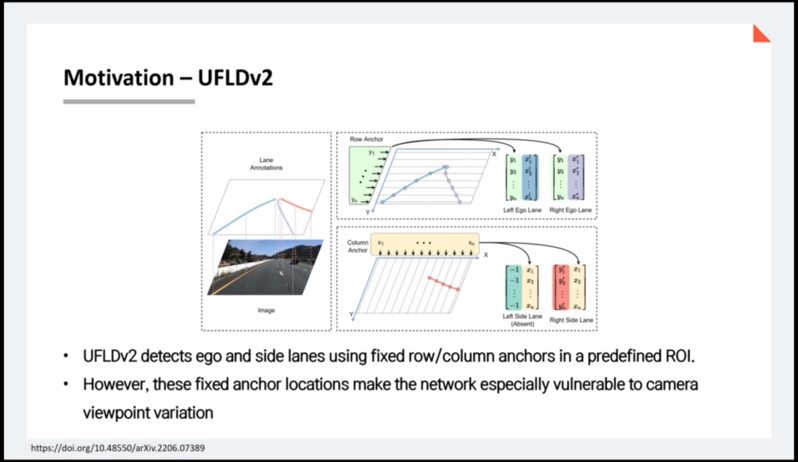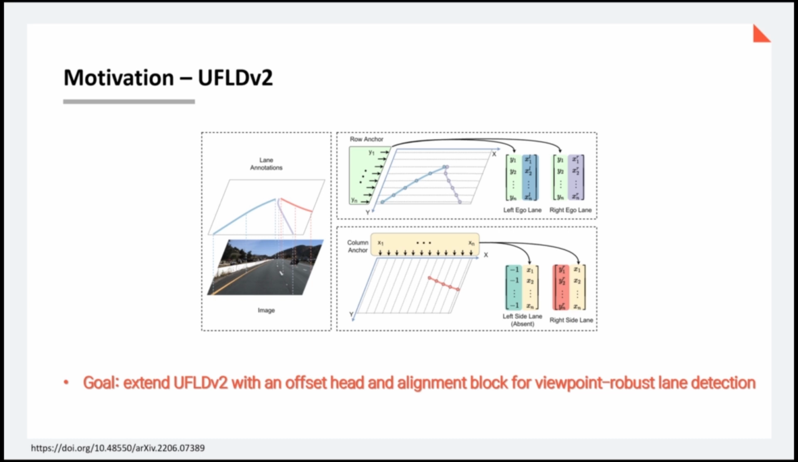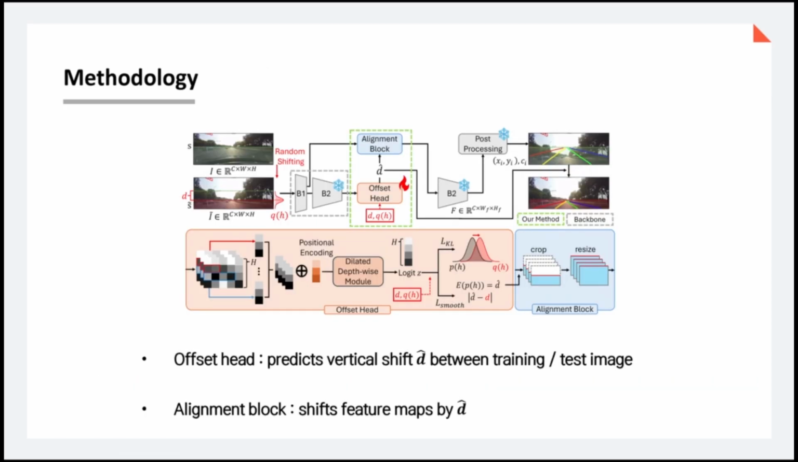This figure illustrates the hybrid anchor system of UFLDV2. Row and column anchors are placed at predefined positions in the image, and the network predicts where lanes lie along these anchors. This turns lane detection into a classification problem and is very efficient. But because the anchor positions are fixed during training, the model suffers severe performance degradation when the viewpoint changes. We propose an offset head and an alignment block to address this issue and achieve viewpoint robust lane detection.